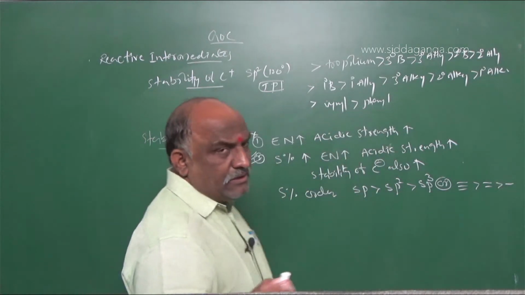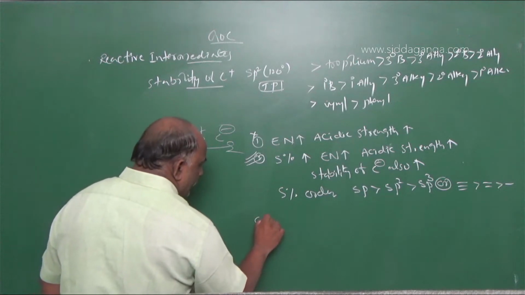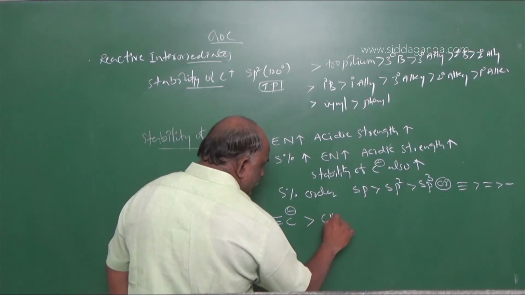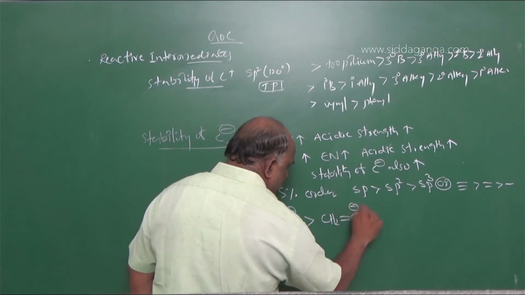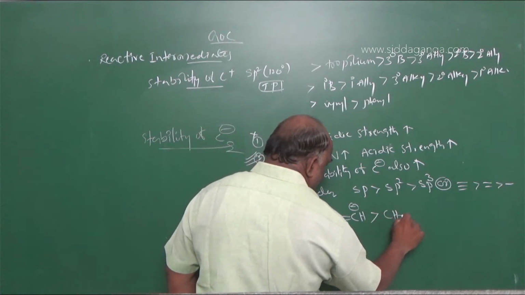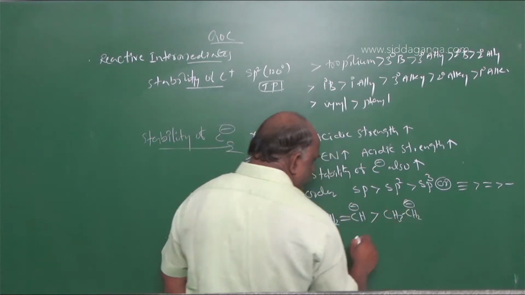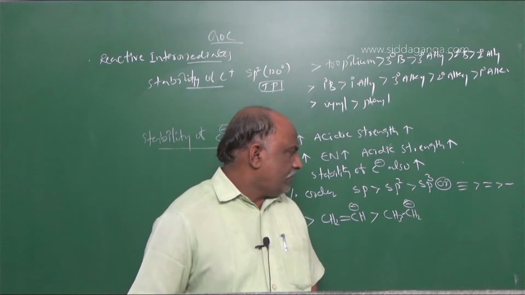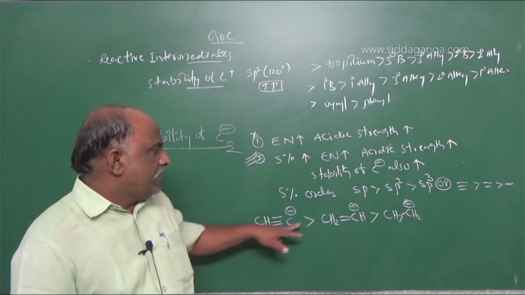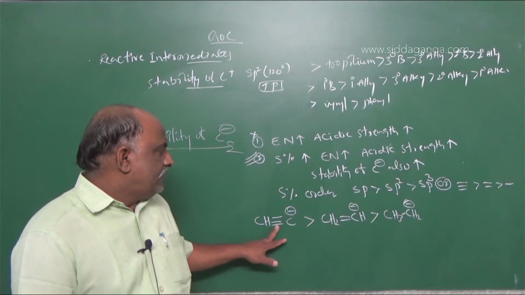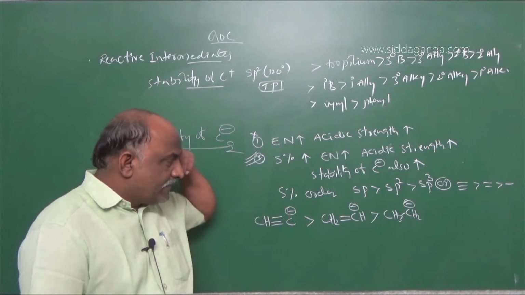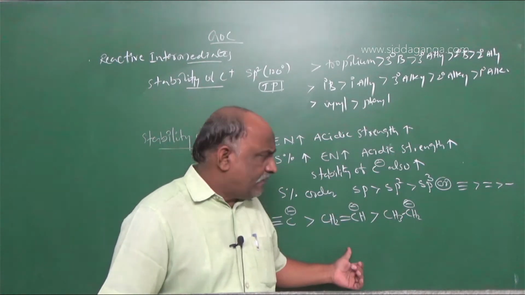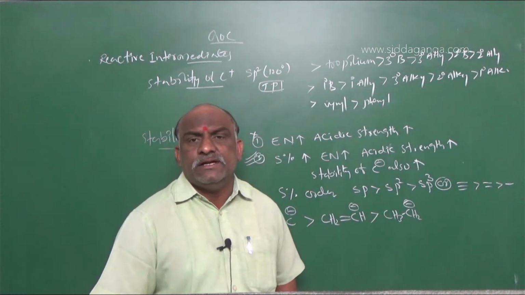So the example was given like this: CH triple bond C minus greater than CH2 double bond CH minus greater than CH3 single bond CH2 minus. My dear students, make a note of this, it is very important. It is CH triple bond C minus, next CH2 double bond CH minus, because its S character is 33%, and next is CH3 single bond CH2 minus.